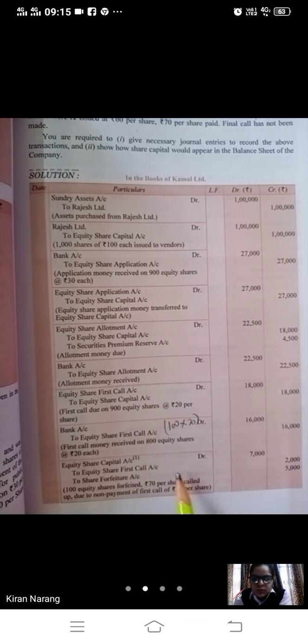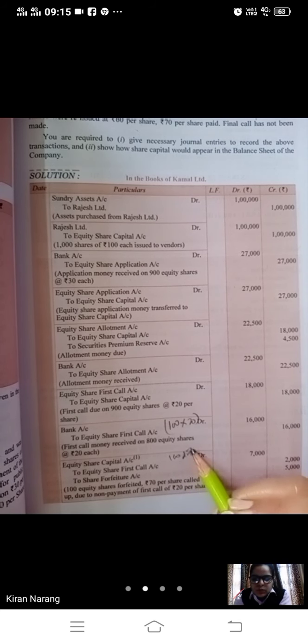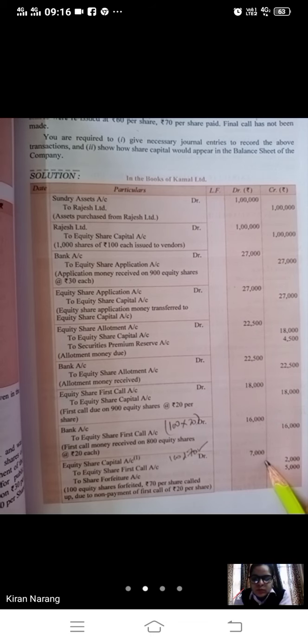These shares were forfeited here only. So till now, how much have we asked? We have called for 70 only. This share capital will be debited with the amount of called up. Whatever you have called up, you have to write that. Until now, we have called only 70 rupees out of 100. So 7,000 will be the share capital. What we have not received? If you remember, 2000 we have not received. So the remaining 5000 we have received.